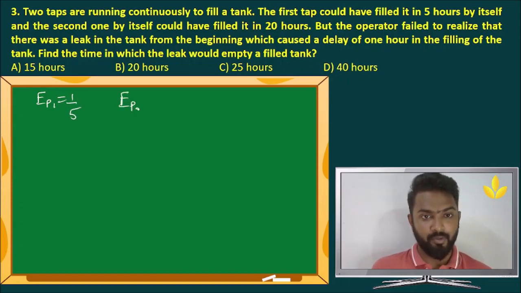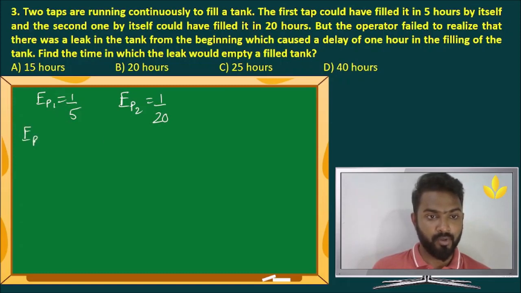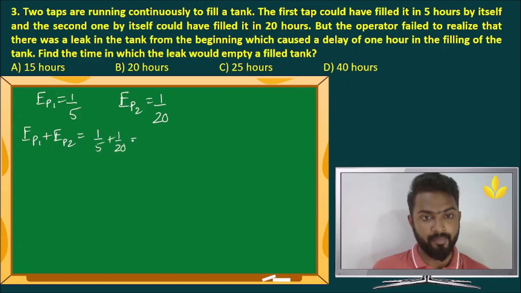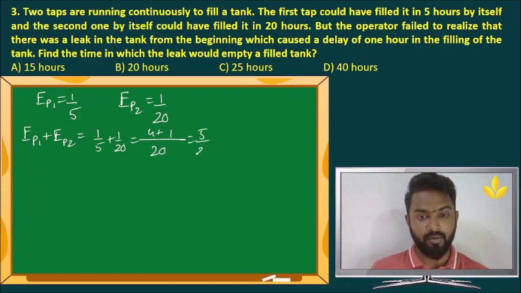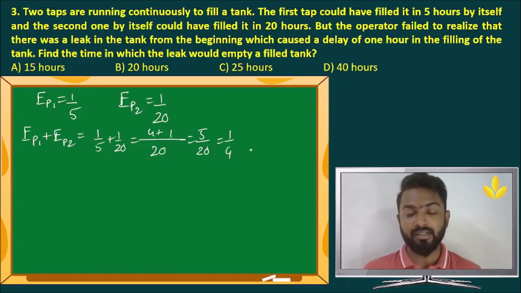Efficiency of pipe 2 is 1 by 20. When both of them are working together, it will take 1 by 5 plus 1 by 20. LCM is 20. 20 by 5 is 4, 20 by 20 is 1. So 5 by 20, that is 1 by 4. So without the leak, the tank would have been filled in 4 hours flat.